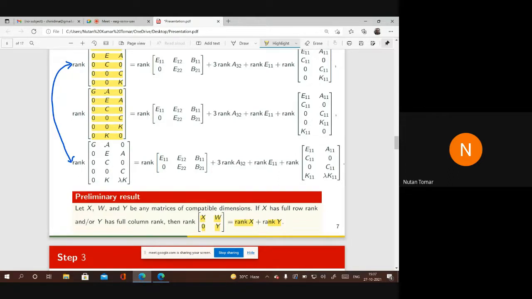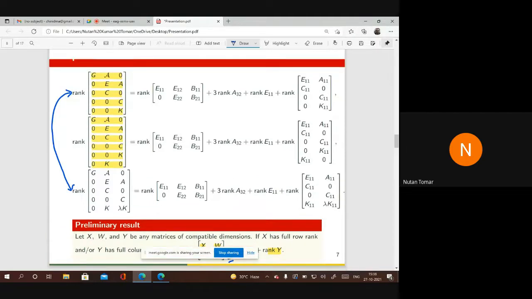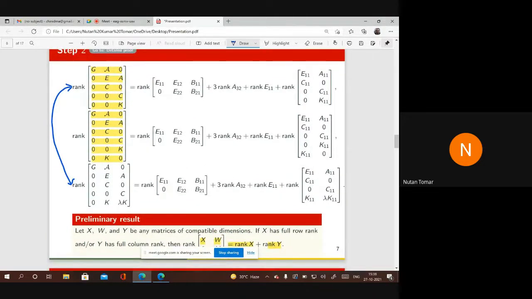It is sufficient that either X is of full row rank or Y is of full column rank. I think it is a small exercise even for MSc students; they have to prove it themselves. In general the rank is greater than or equal to this sum, but equality holds when one sufficient condition is satisfied: either X is of full row rank or Y is of full column rank. So this result we have used to transform our assumption from system 1 to system 6.